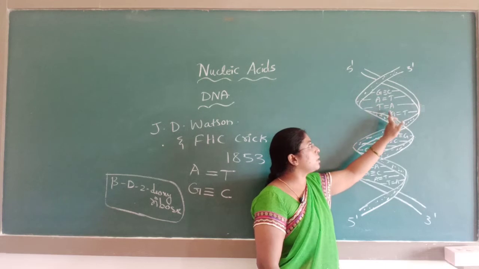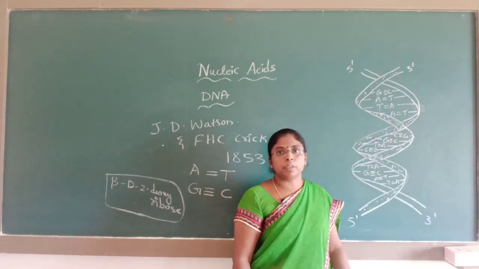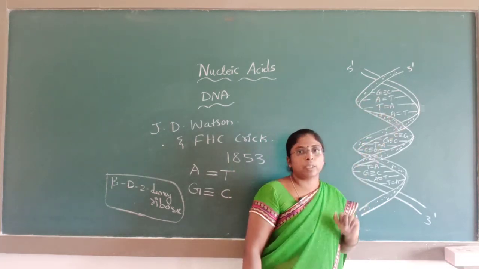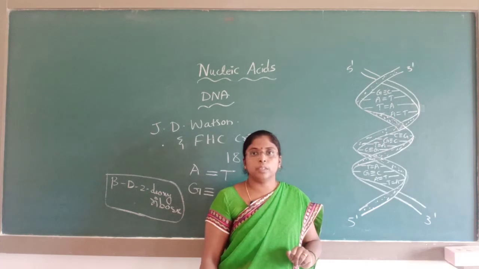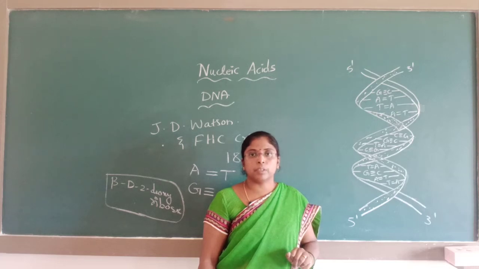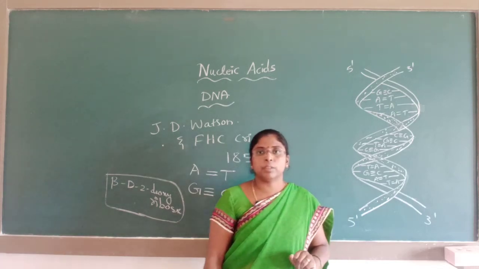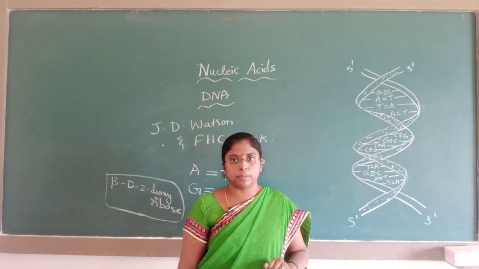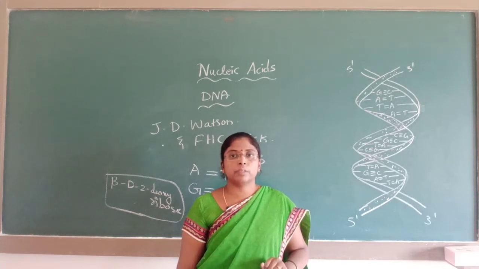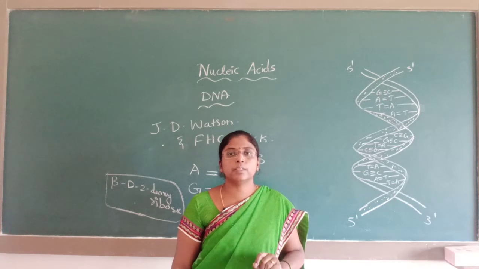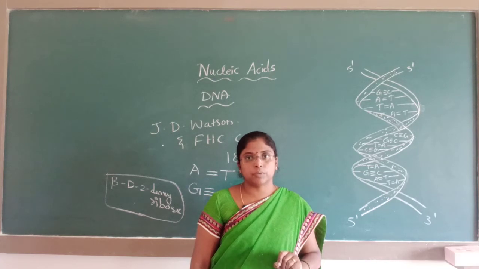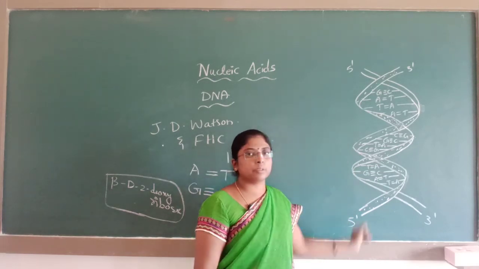The sequence of these nitrogen bases differs from one person to another person. Based upon this sequence of nitrogenous bases in the DNA, we can tell the nature of that person, whether it is your father or mother. There will be similar nitrogen bases between your ancestors and you. Only the last 1 or 2 nitrogenous bases in the sequence will differ. All the remaining nitrogen bases will be the same.